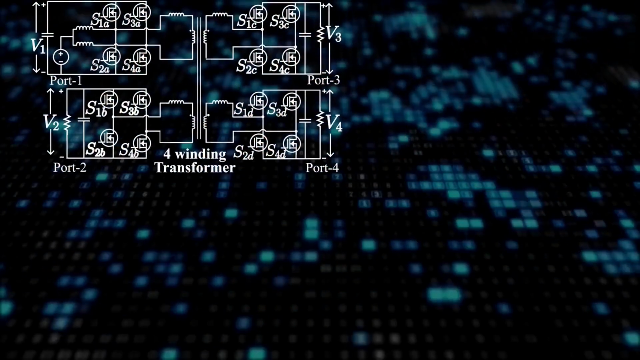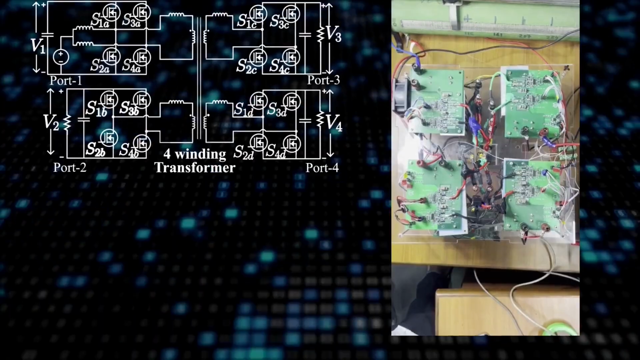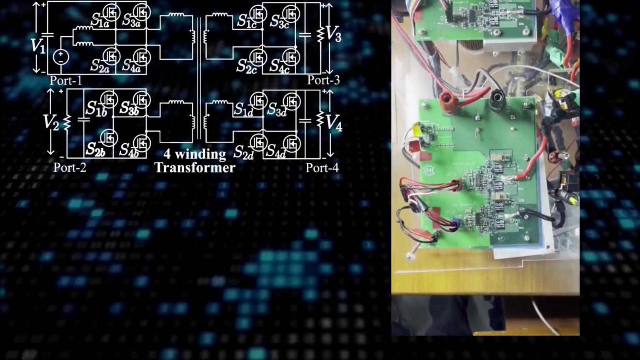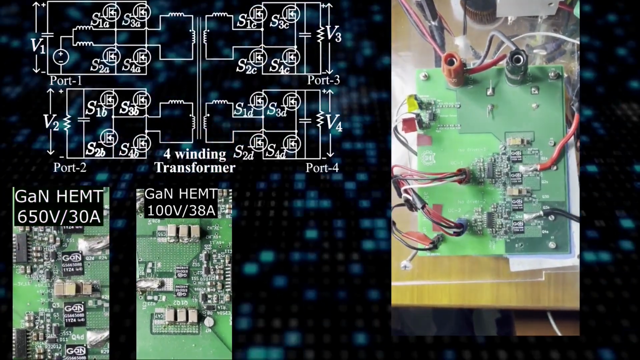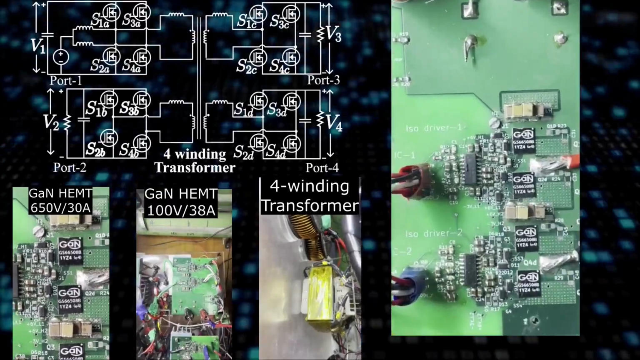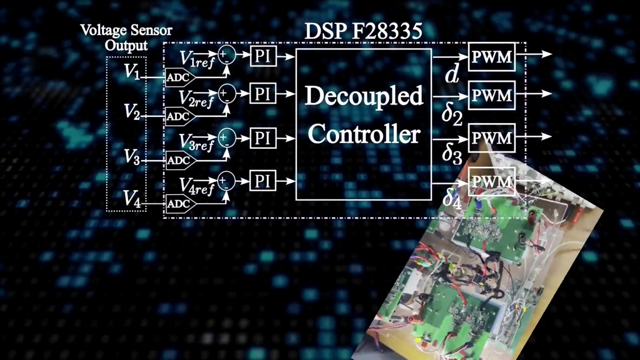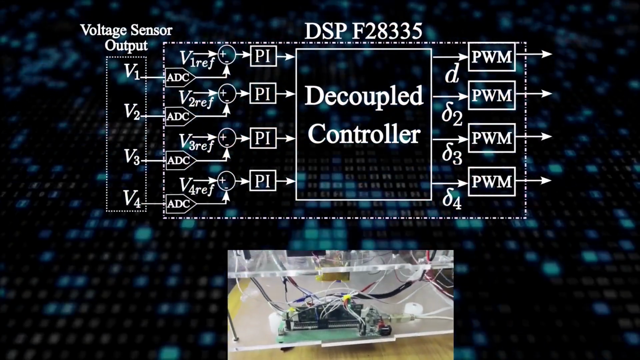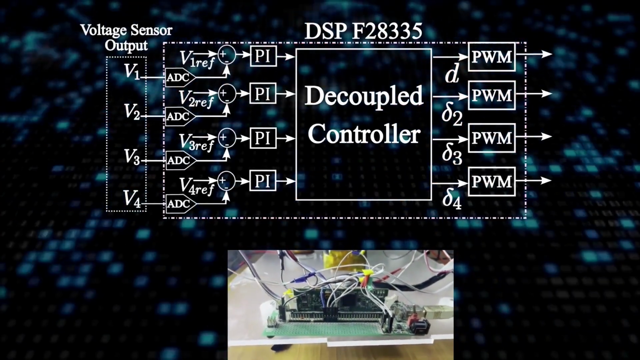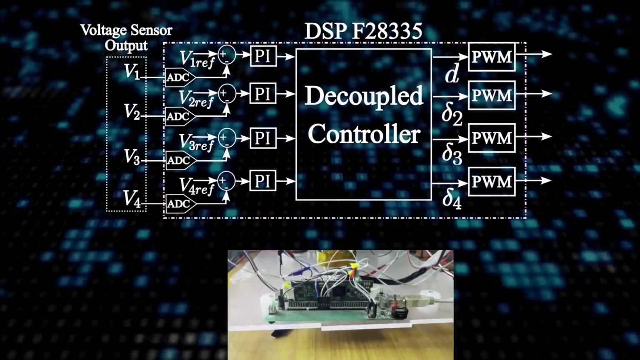Here's the hardware prototype. It includes a current fed input bridge and 3 voltage fed output bridges. Each bridge has 4 switches. 2 different ratings of GaN-HEMT devices are used. A 4-winding transformer interconnects the bridges. The control algorithm is implemented on a Texas Instruments F28335 DSP, which manages the system in real time. The control structure is shown on screen.